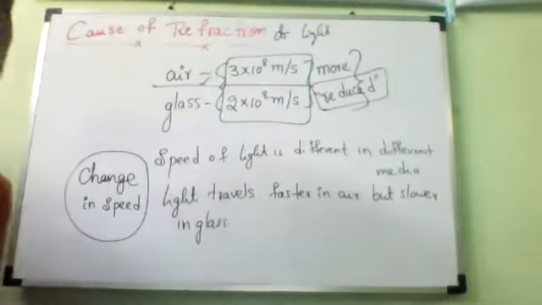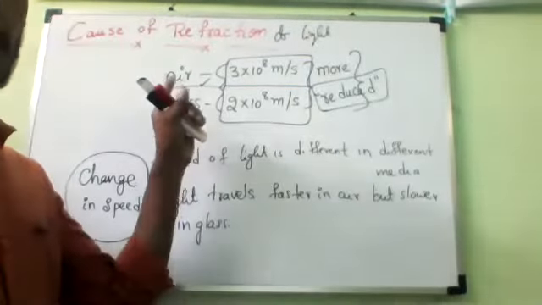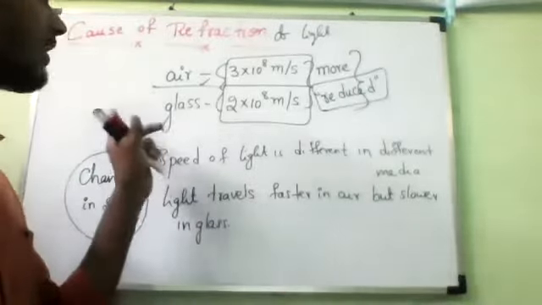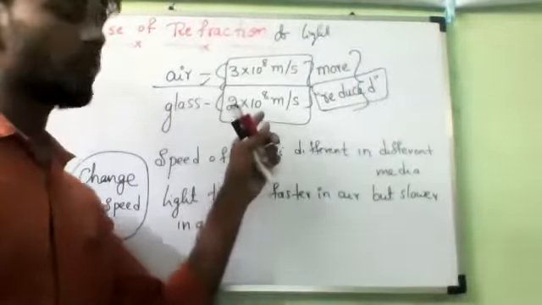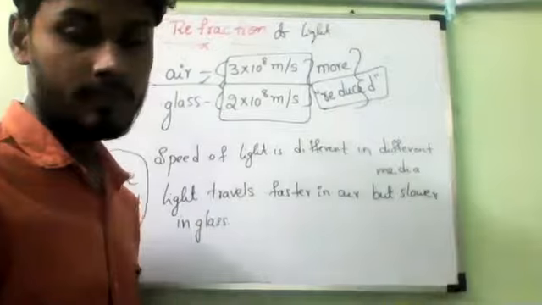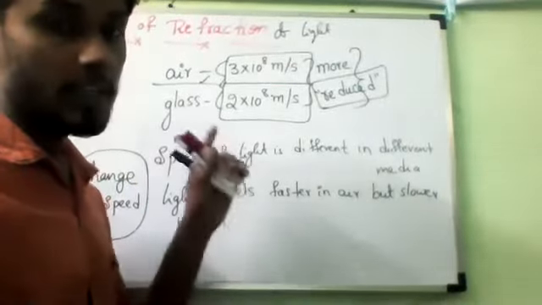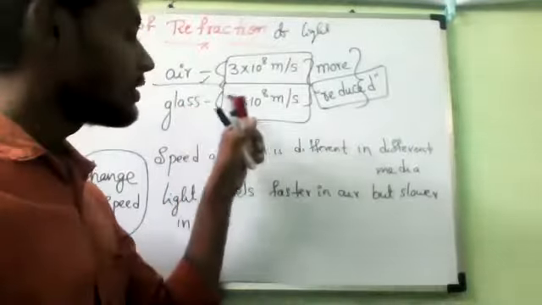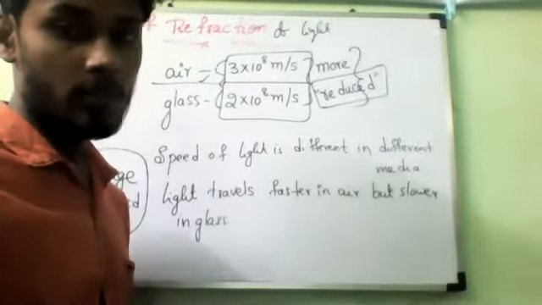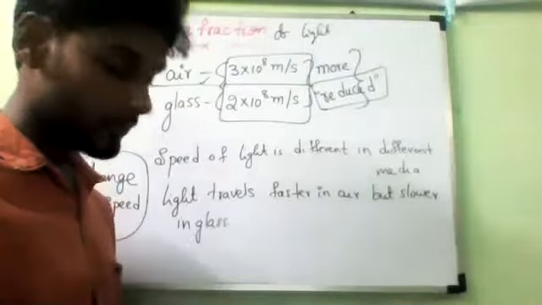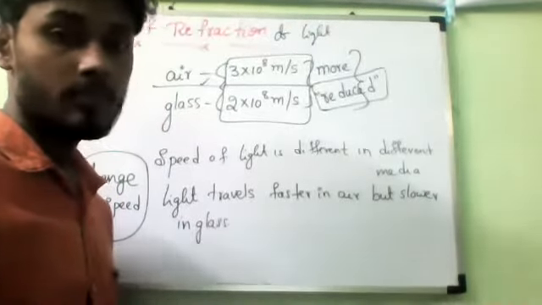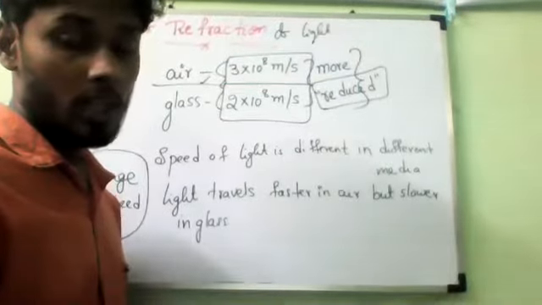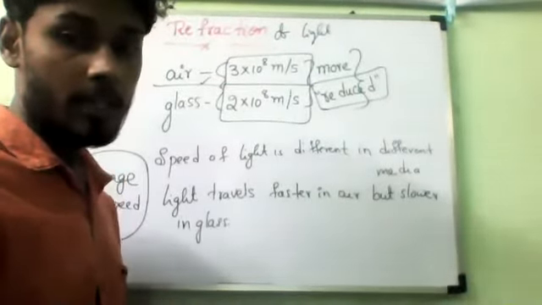Example: the speed of light in air is 3 into 10 power 8 meter per second, and in glass it is 2 into 10 power 8 meter per second. All of you should note it down. If your example is over, you can tell me. Have you completed?